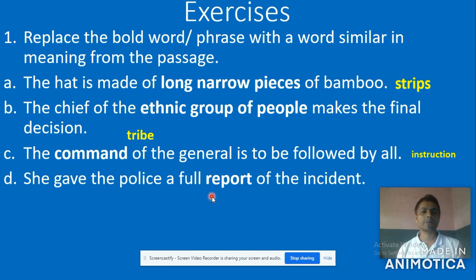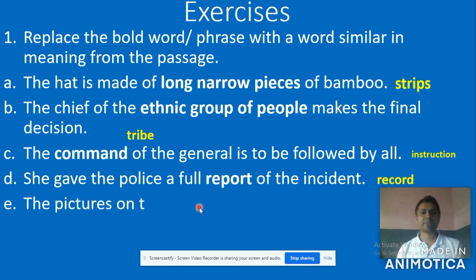She gave the police a full report of the incident. So what is the bold word given here? Report. Now you have to find its synonym, or similar meaning word, from the given text. So try yourself very fast, my dear students. Report. Have you seen it or not? Record. Got it? Record.